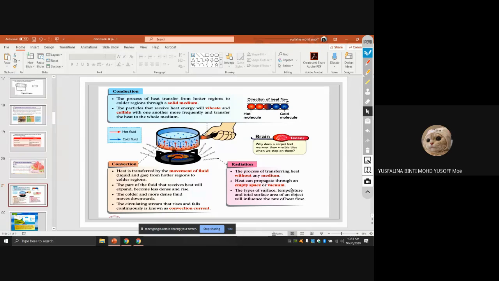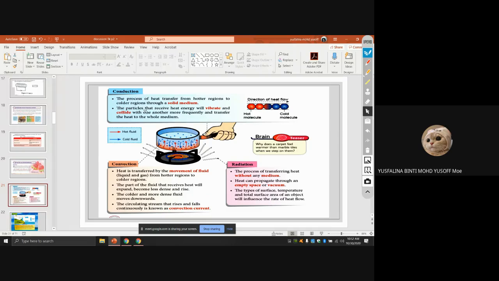The type of surface, temperature, and total surface area of an object will influence the rate of heat flow. So here, let's say the type of surface is shining, right? When it's shining, it means it can absorb more heat. Or the temperature is high, or the total surface area is bigger. When the total surface area is bigger, it means it can absorb more heat, so the radiation will be increased. So conduction, remember conduction is only for solid.